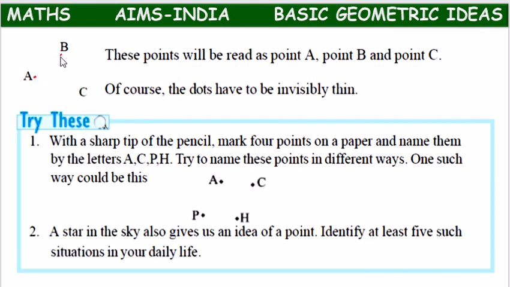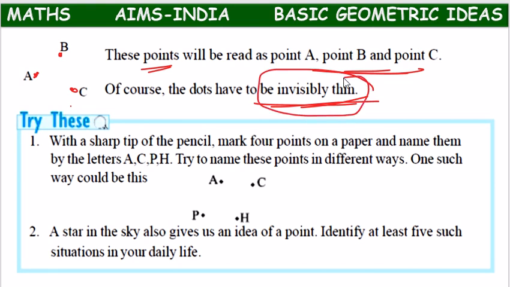So 3 different points are named with 3 different English capital letters. Here we have drawn them somewhat big, but actually a point should be invisibly thin, very small, almost invisible. Of that size, the dot will be considered a point.